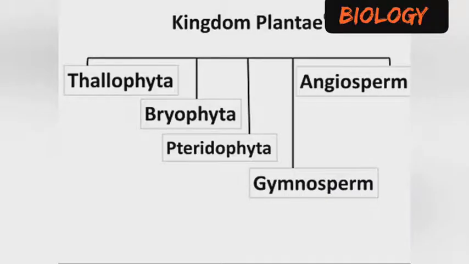Kingdom Plantae has 5 subdivisions, which are the Thallophyta, the Bryophyta, the Pteridophyta, the Gymnosperm, and the Angiosperm. So all plants that exist, either the green plants or based on any color they assume, are classified based on these subdivisions. Every plant that exists throughout the entire universe can fall under the Thallophyta, the Bryophyta, the Pteridophyta, the Gymnosperm, and the Angiosperm.